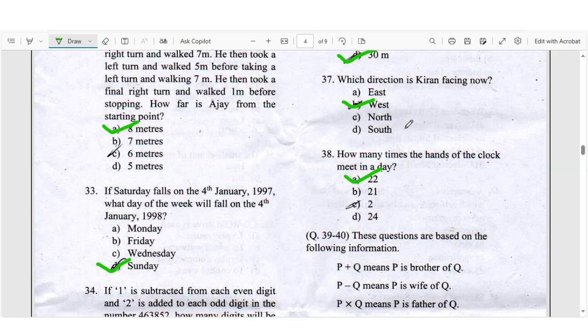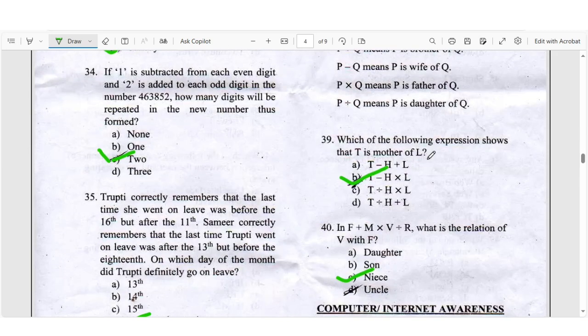The right answer is A, 22. In which of the following expressions is T the mother of L?